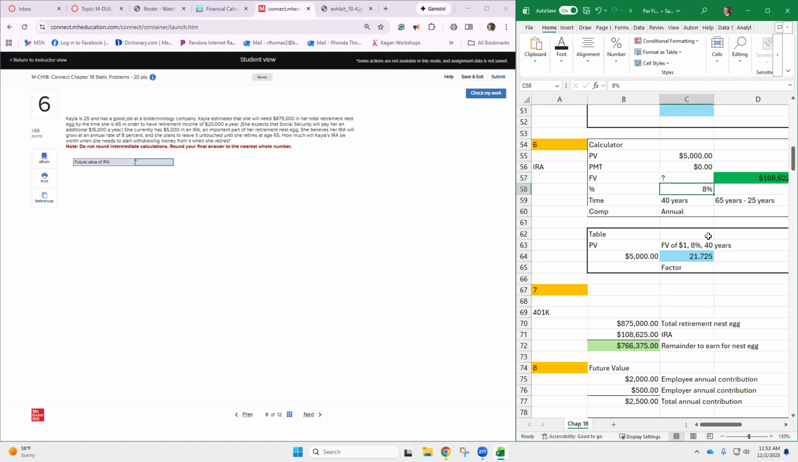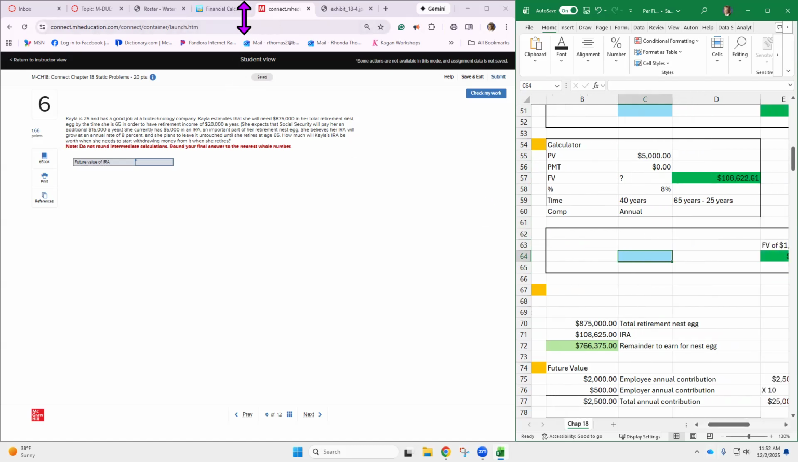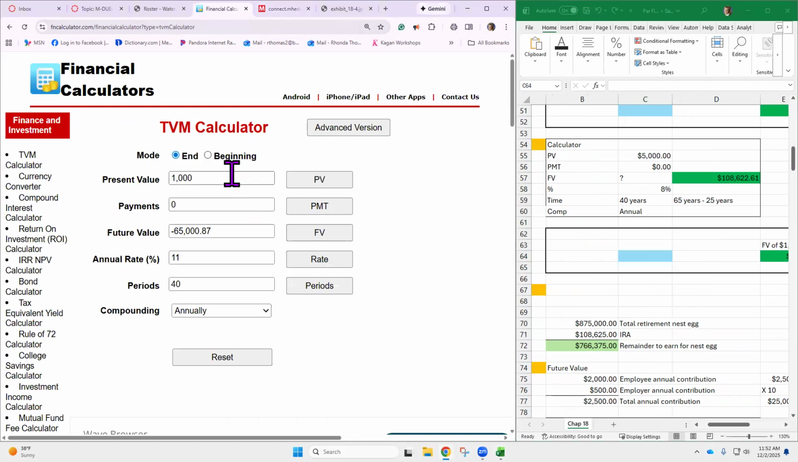It's going to grow at 8% for 40 years. So this is just 5 times more than that example we were just looking at. So I have a figure here. Let me make sure it's right. Let's put it in the calculator.